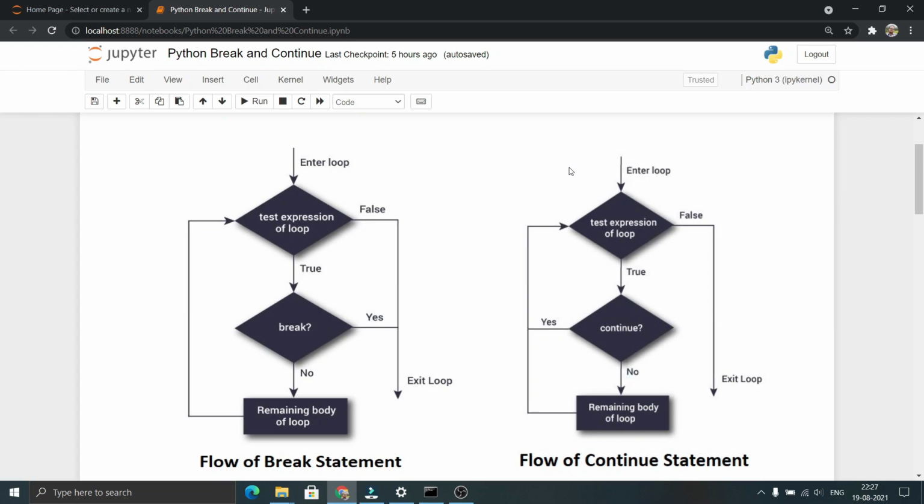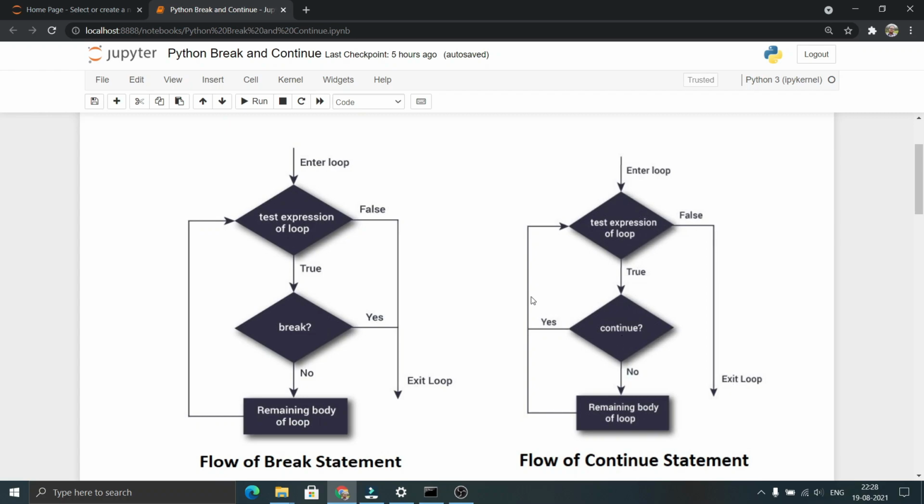Now coming to the continue statement, whenever we enter a loop, the test expression of the loop will be evaluated. If the test expression is true and there is no continue statement, the body of the loop will be executed. This will continue until the test expression is false. If the test expression is false, it exits the loop.